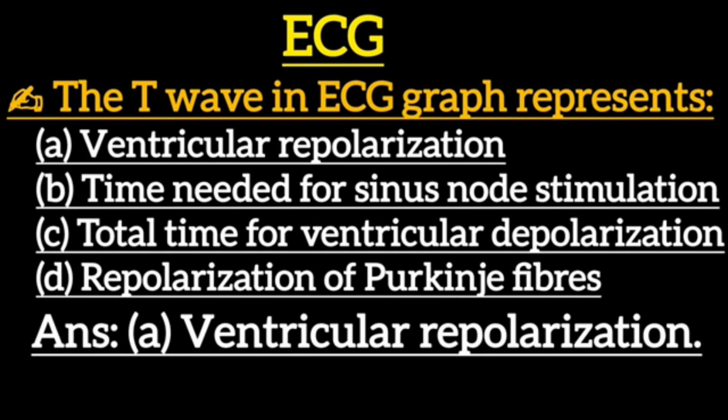Next one: the T wave in the ECG graph represents: option A, ventricular repolarization. Option B, time needed for sinus node stimulation. Option C, total time for ventricular depolarization. Option D, repolarization of Purkinje fibers. Correct answer is option A, ventricular repolarization.